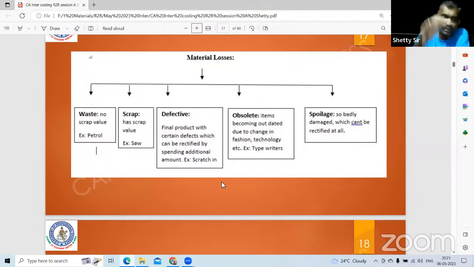Material losses can be waste, which doesn't have a scrap value. Example, petrol evaporation. Scrap has a scrap value, say sawdust in the wood industry. Defective, slight scratches, which can be rectified. Cost of rectifying defective is a part of your factory overhead under the cost sheet. Obsolete, outdated. Next, spoilage, it is so badly damaged that it cannot be rectified at all.